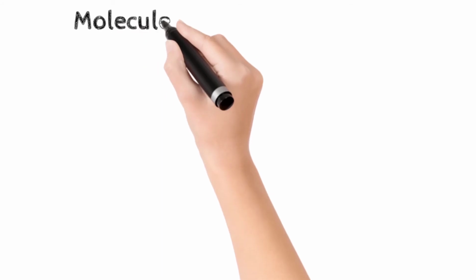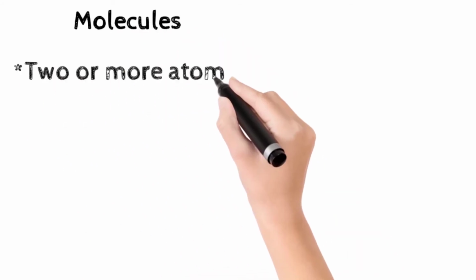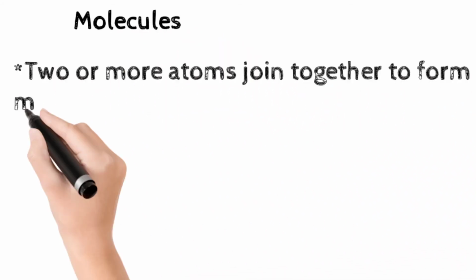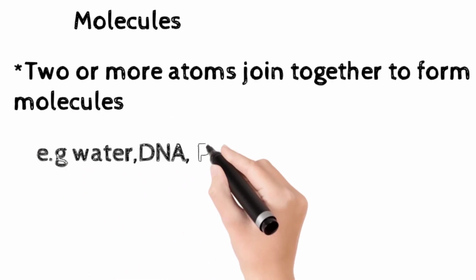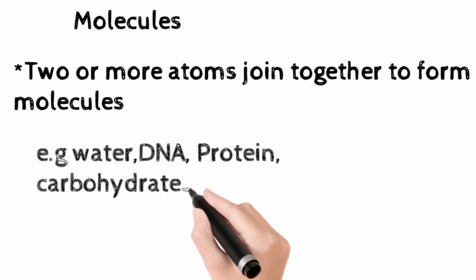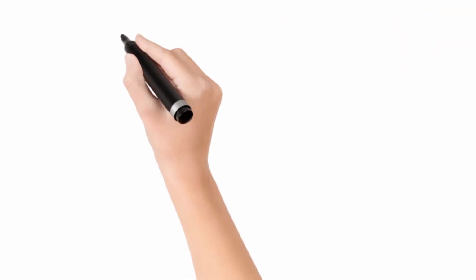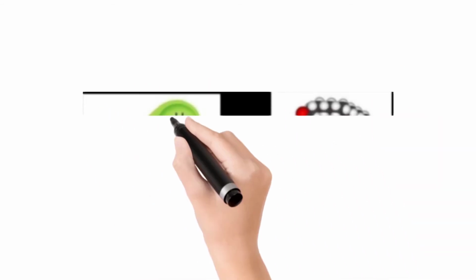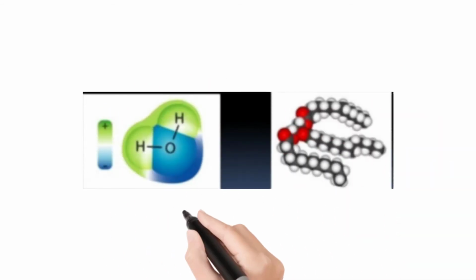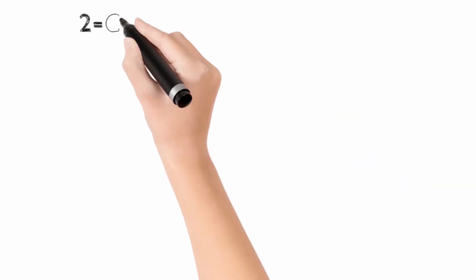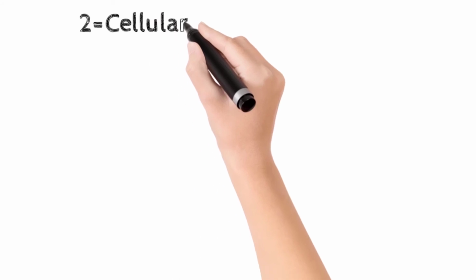Second, in chemical level there are molecules. 2 or more atoms join together to form molecule. For example, water, DNA, protein, carbohydrates, lipids, nucleic acid. These are the molecules. Now this is the diagram. Like hydrogen is atom separately, oxygen is atom, and hydrogen is atom. When 2 hydrogen and 1 oxygen combine to form molecule like H2O, water.